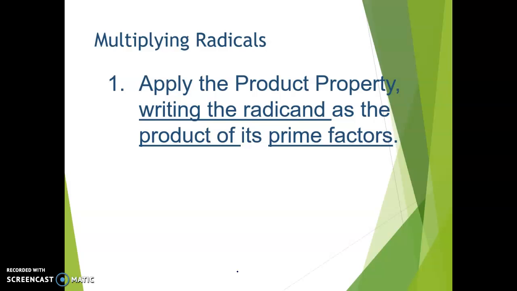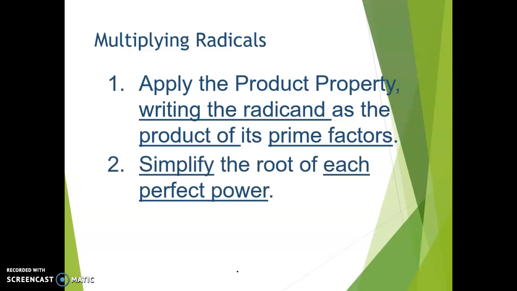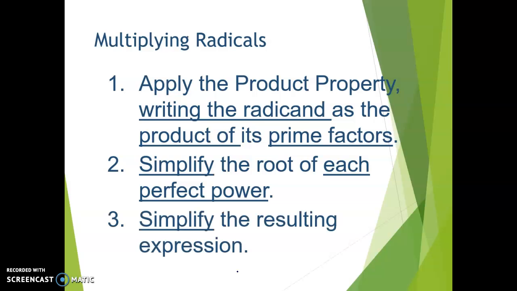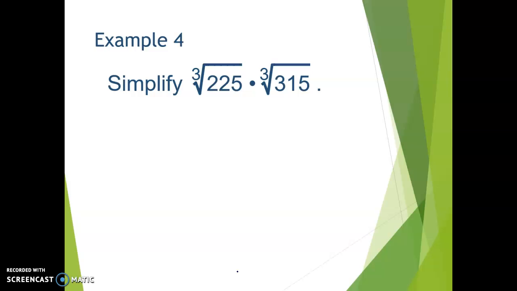When multiplying radicals, remember to apply the product property. Write the radicand as the product of its prime factors. Then simplify the root of each perfect power, and simplify the resulting expression. So let's try this one, the cubed root of 225 times the cubed root of 315.